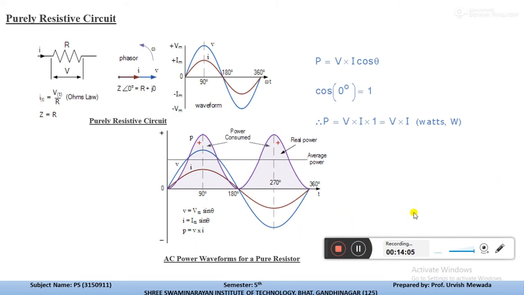Also, for a pure resistive circuit, the impedance angle is 0 and the power factor is unity, so the apparent and real power are equal. The electric energy is transformed into thermal energy, and this is the power equation of the resistive component.